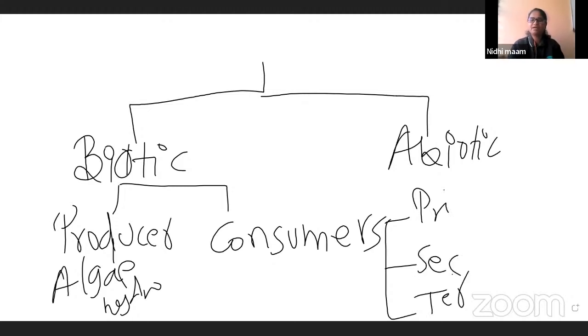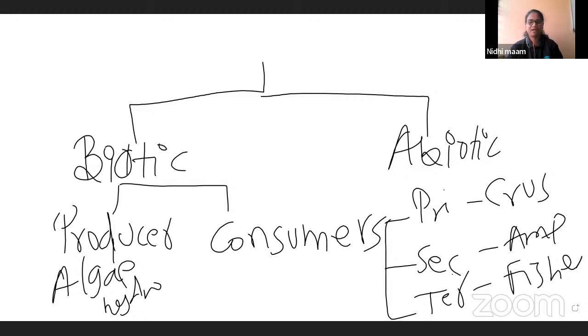So in primary, you will be having crustaceans or protozoans. In secondary, you will be having amphibians, larvae, etc. In tertiary, you will be having fishes, right? Again, you can write decomposers too. After consumers, decomposers, bacteria and fungi come. Producers, consumers and decomposers.